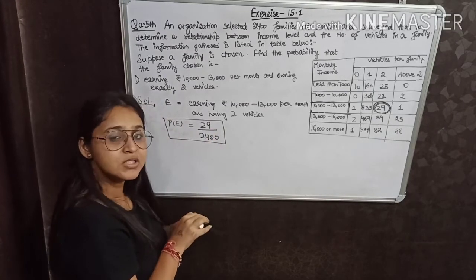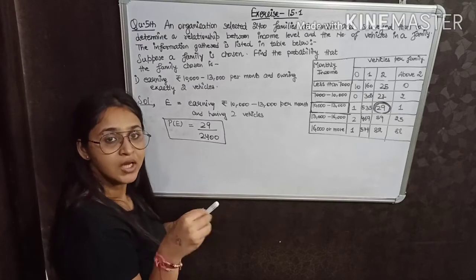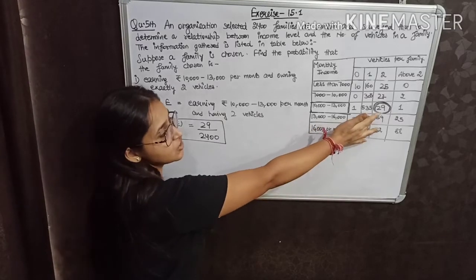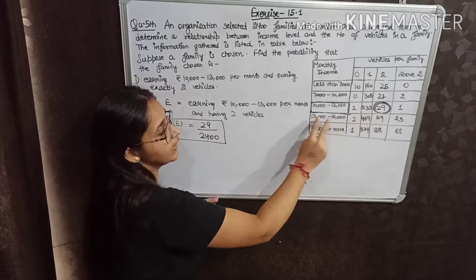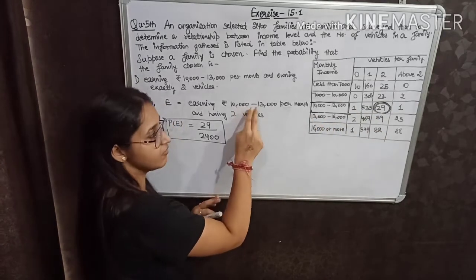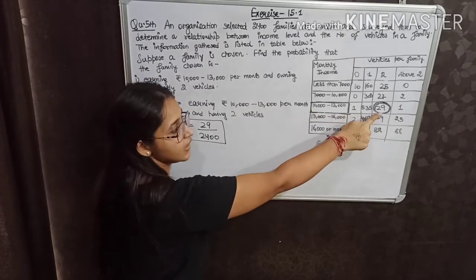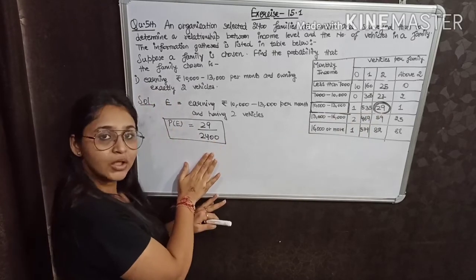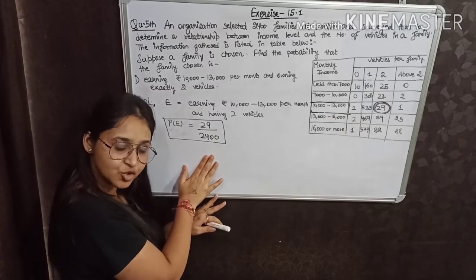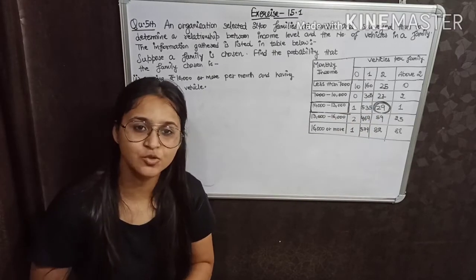So how easy it was. You just have to see which condition is satisfied by what is given in our statement, and see the number of families upon the total number of families. This is our first part. Okay. Now let's do the second part.